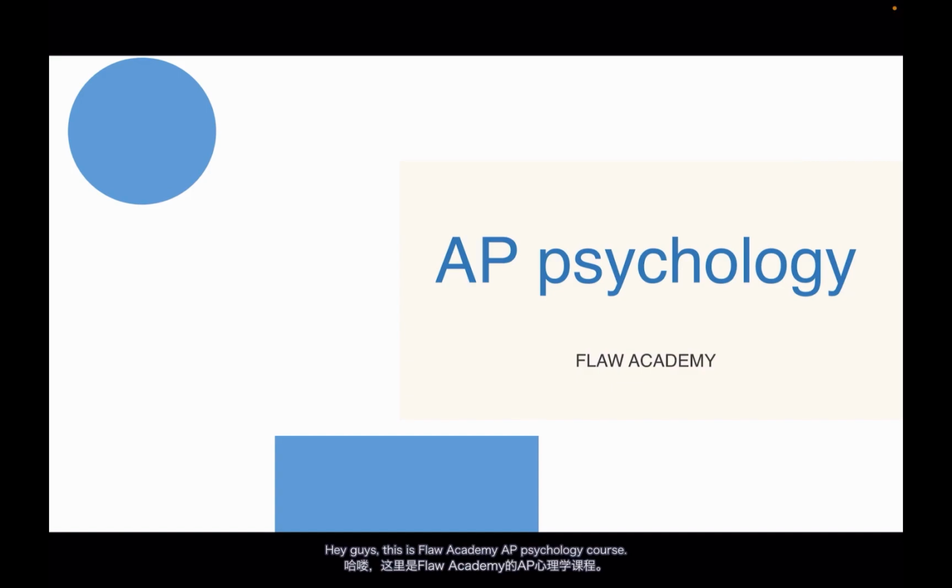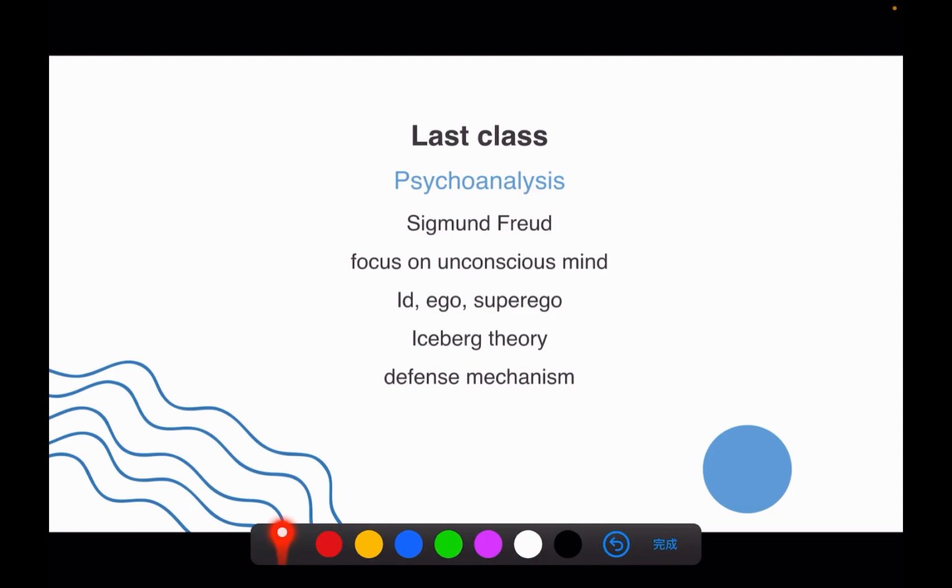Last class we talked about Wave 3, psychoanalysis. The founder of this wave is Sigmund Freud. He mainly focused on the unconscious mind and divided personalities into three parts: id, ego, and superego. He also proposed iceberg theory and defense mechanism. These are what you must know about psychoanalysis in order to pass the AP Psychology exam. If you forget some of them, you should watch our last video, which is about psychoanalysis.